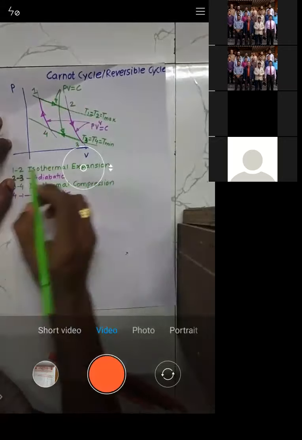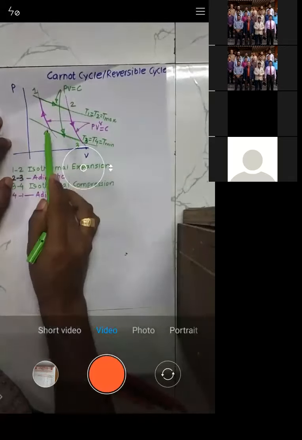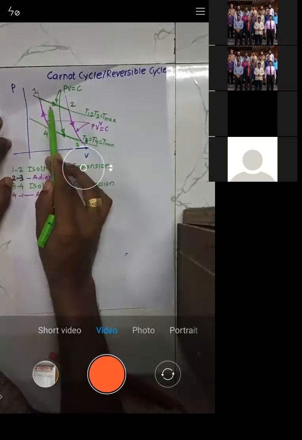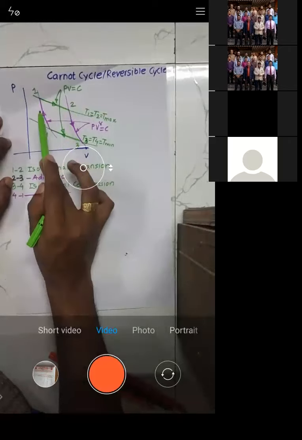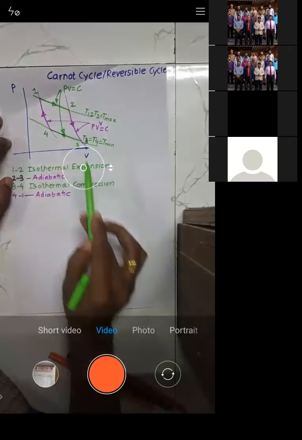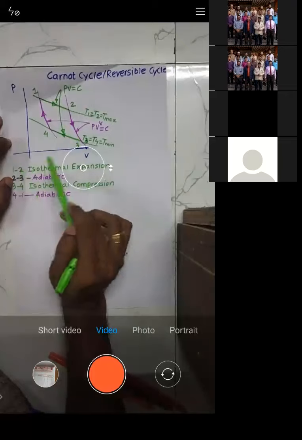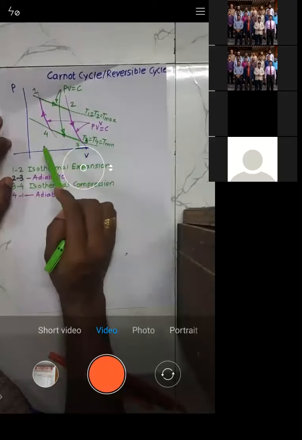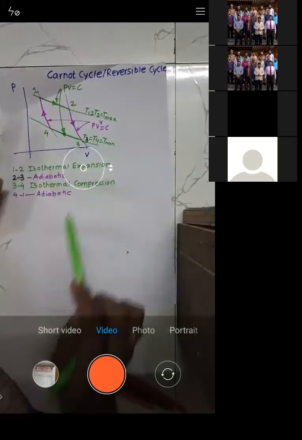Try to understand. 1 to 2 and 3 to 4 are isothermal. But during 1 to 2, pressure decreases, volume increases, so this is the expansion. During 3 to 4, pressure increases and volume decreases, so this is a compression, right?